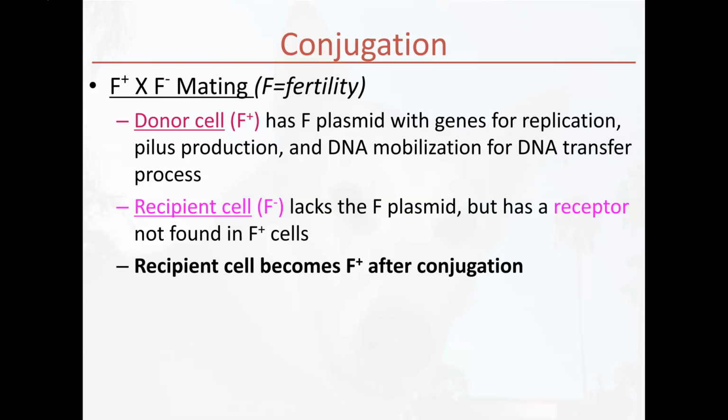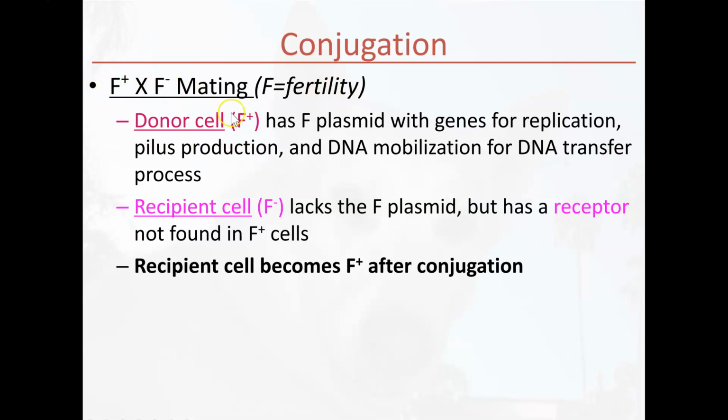The one that we're going to look at now, I believe, is in E. coli. So we're looking at a gram-negative E. coli conjugation model. And it's definitely the one that's most well known and most commonly studied. We call this form of conjugation F plus to F minus mating. The F stands for fertility. So if you're F positive, you're able to share DNA with someone else. If you're F minus, you're not.